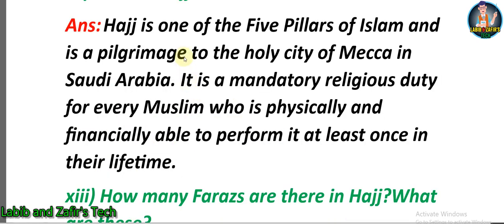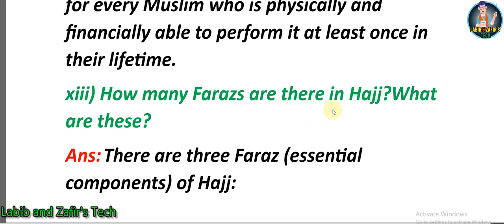What is Hajj? Answer: Hajj is one of the 5 pillars of Islam and is a pilgrimage to the holy city of Mecca in Saudi Arabia. It is a mandatory religious duty for every Muslim who is physically and financially able to perform it at least once in their lifetime.